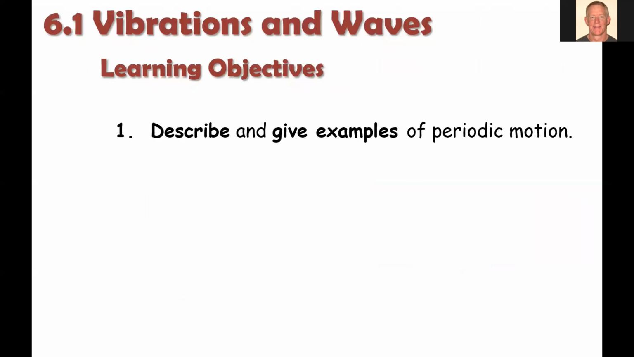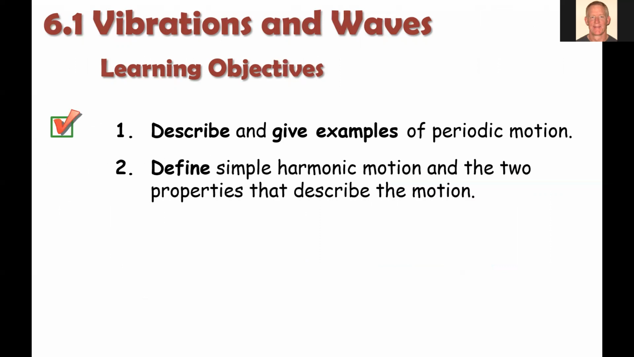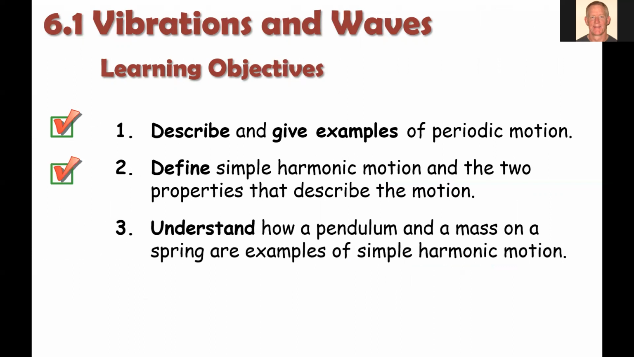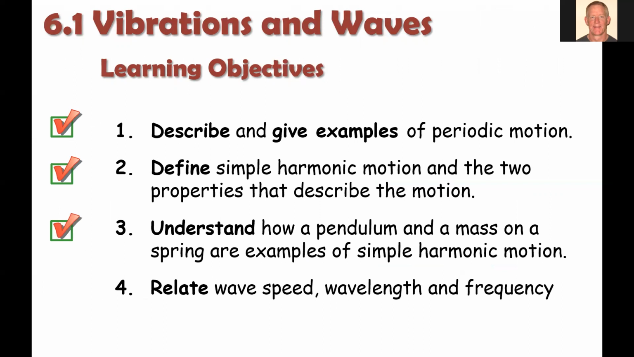All right, so that's it. That's our first kind of introduction lesson to waves and vibration. We're able to describe and give examples of periodic motion. We can define simple harmonic motion and the 2 properties that describe them, right? Their amplitude and their period. And then we understand that a pendulum and mass are examples of simple harmonic motion. And we know how to mathematically relate things like wave speed, wavelength, and frequency.